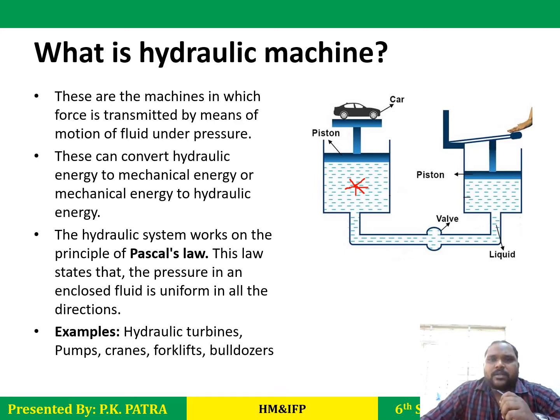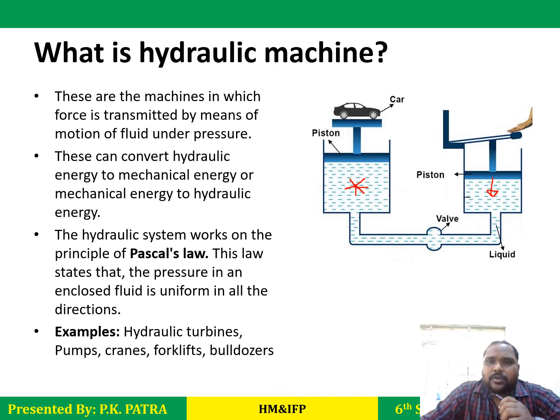Here I have taken one example, and you can see a car is lifted by means of hydraulic force. What happens here? Suppose I am pushing the lever here, the plunger will move in this direction. When the plunger moves, this fluid will be displaced, and accordingly the same amount of fluid will rise here.